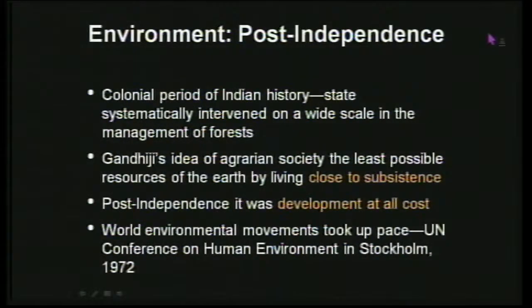Because of our attempt to develop, because of our attempt to lift up the livelihood of people in different parts of the country in order to get away from poverty, because we were really poor when we got independence. Since we wanted to come out of that, the approach that we took up was, as I said, development at all costs. So industrialization started, we started producing all kinds of things like steel, chemicals, cement. Mining began to be exploited in a big way. So things were happening in India.